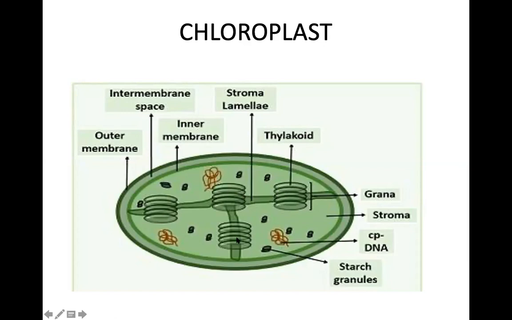This all is called grana, it is plural. But if I talk about one, I have to say granum. So I'll repeat again. This is a granum. The unit of this granum is thylakoid. This is a granum, this is a granum, and this is a granum. All together are called grana.